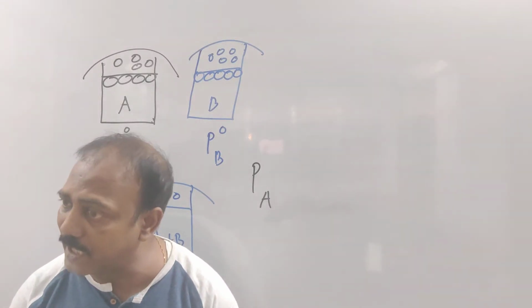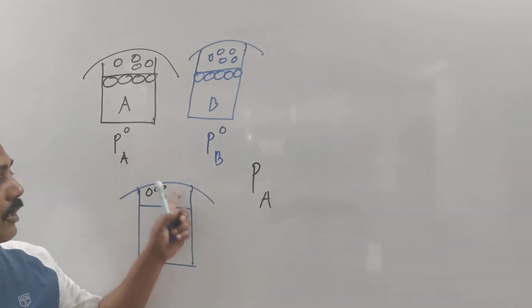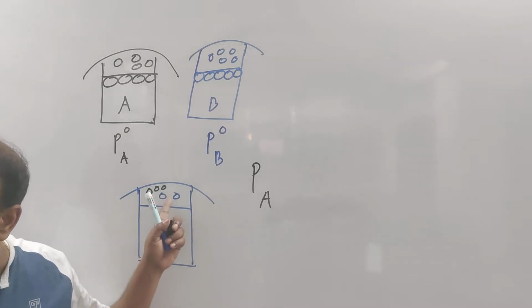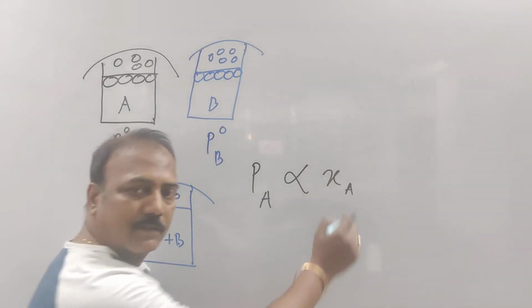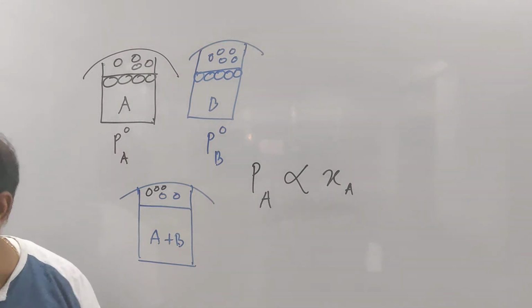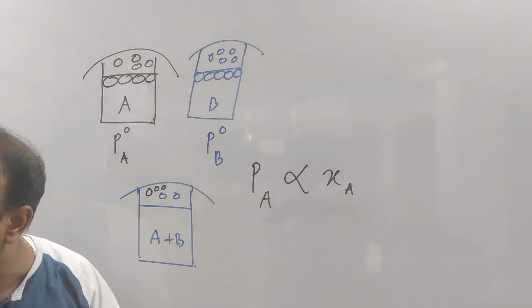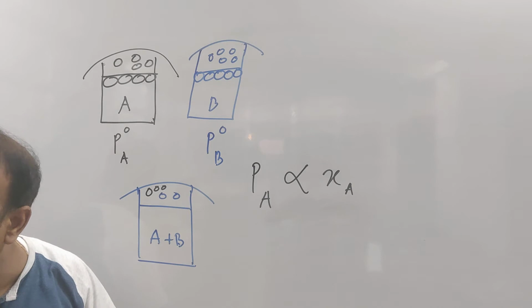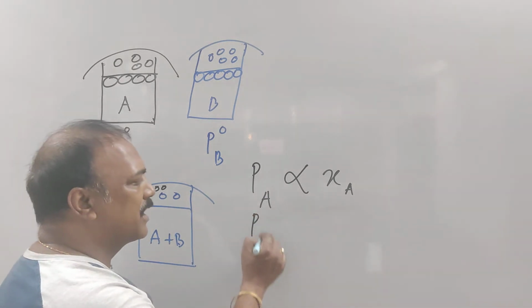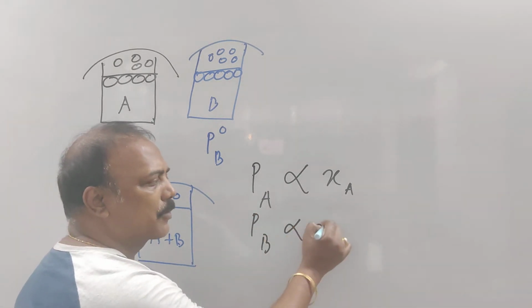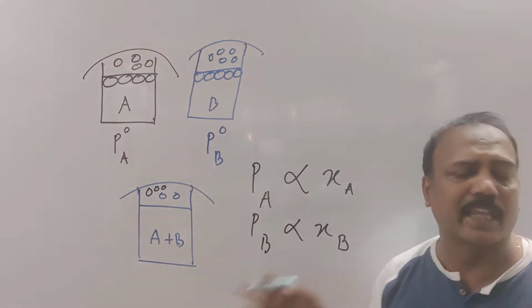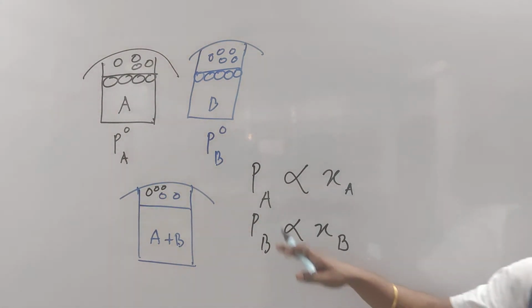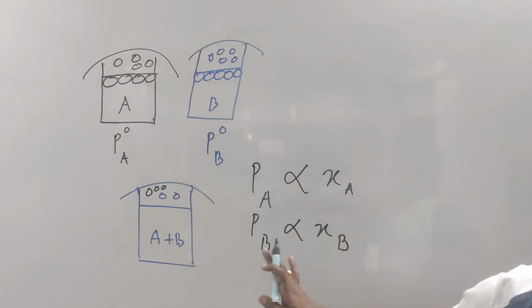Vapor pressure of A in solution means whatever is contributed by A in the solution is directly proportional to the mole fraction of A. The greater the mole fraction of A, the more A will contribute. And vapor pressure of B, the same way, is directly proportional to the mole fraction of B. This is again Raoult's law for the vapor pressure for the volatile solute.